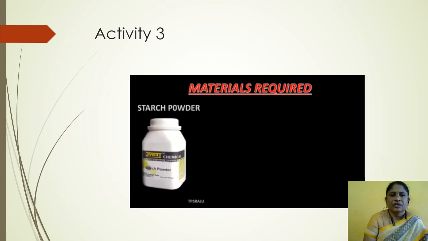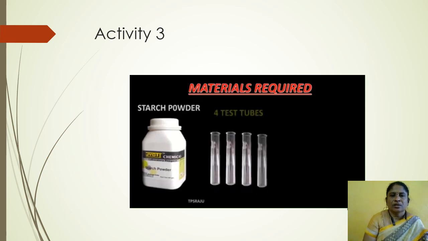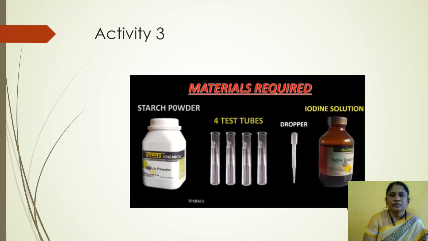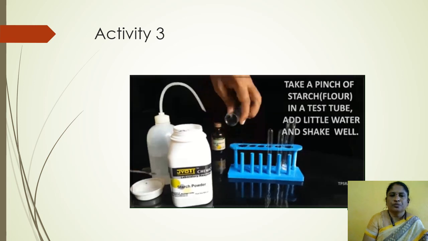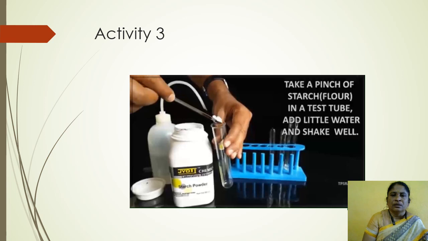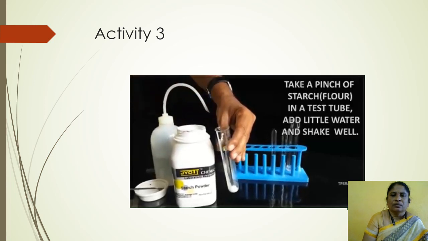See the children, the function of saliva. A small activity we are doing. For this activity, some materials are required. Required materials are starch powder, test tubes, dropper, iodine solution. These are the required materials. Now, take a pinch of starch in a test tube and add little water and shake well.